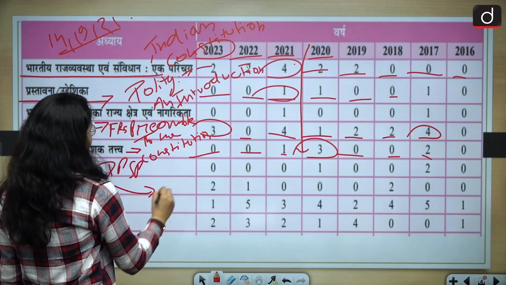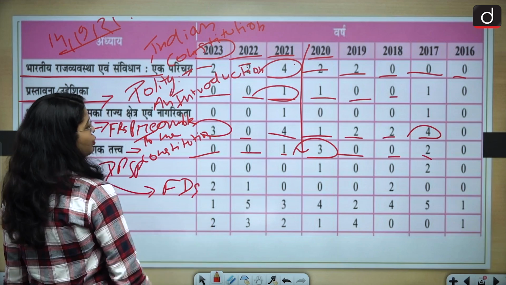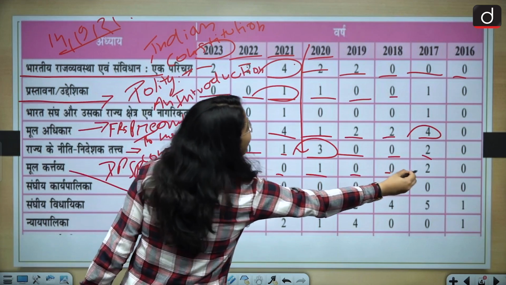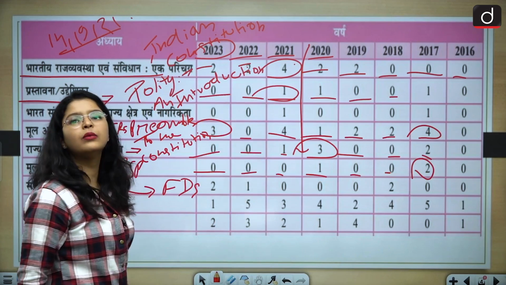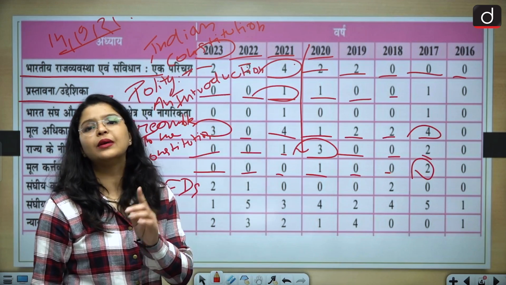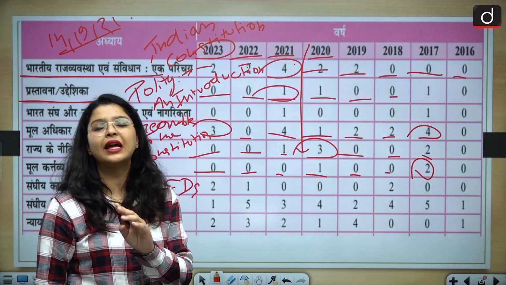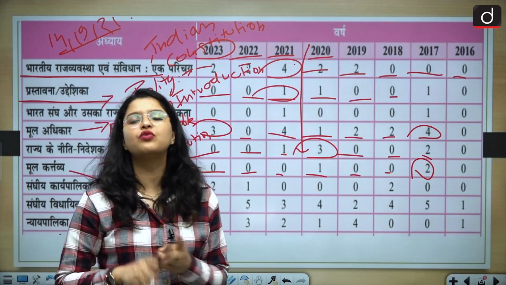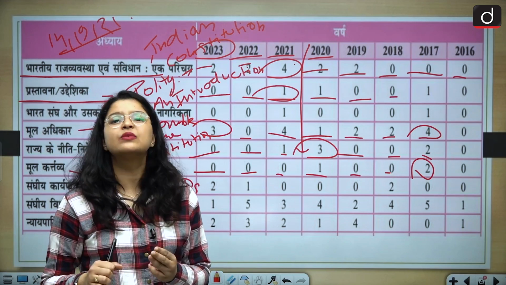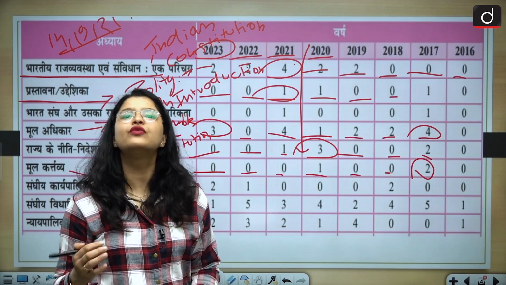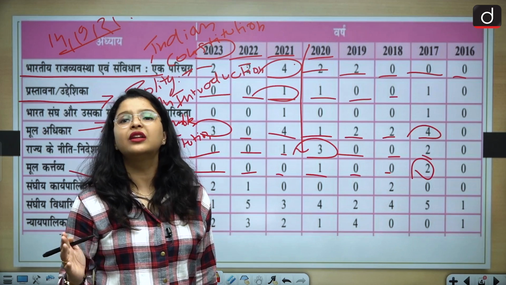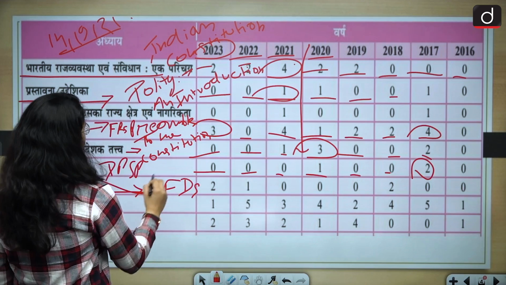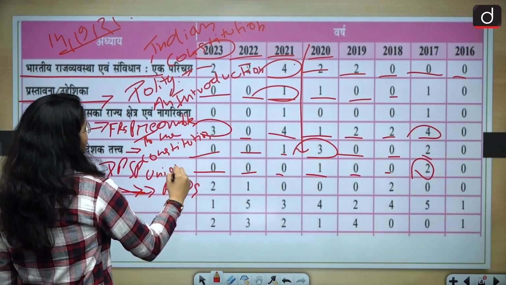Then comes the topic of fundamental duties. So 1, 0 and 2 questions. So the minimum number of questions is 1, and the maximum number of questions that can be asked is 2. So yes, all of these topics, that is fundamental rights, fundamental duties and DPSPs, automatically become very important for smart revision. Then if you talk about the union executive.